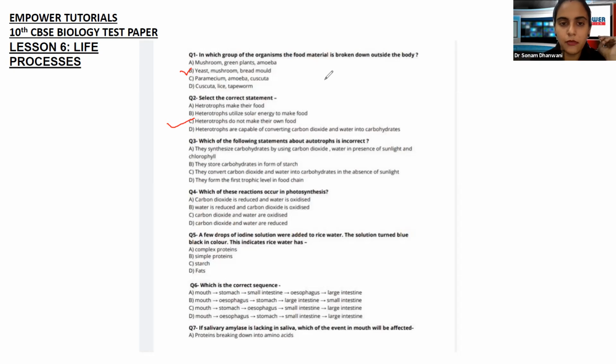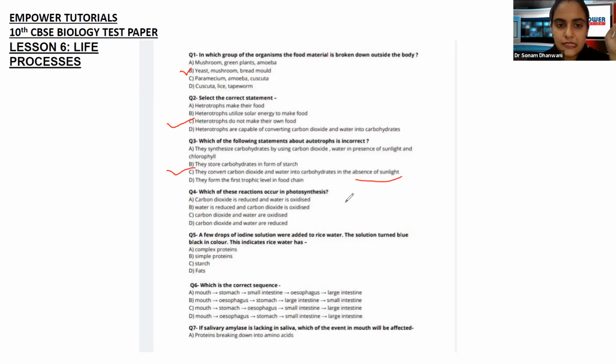Right? Yes, plants store carbohydrates in the form of starch, which is also correct. Next one is they convert carbon dioxide and water into carbohydrates in the absence of sunlight. Okay. Now, first wala or third wala statement are ulta. First wale mein they have given it is in the presence of sunlight, which we have accepted is true. Which means obviously the third one, in which they say they are doing all this in the absence of sunlight, which is wrong. So that means this is going to be our answer because we have to select the incorrect statement.